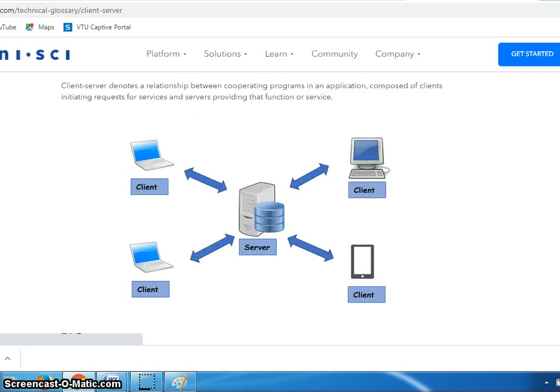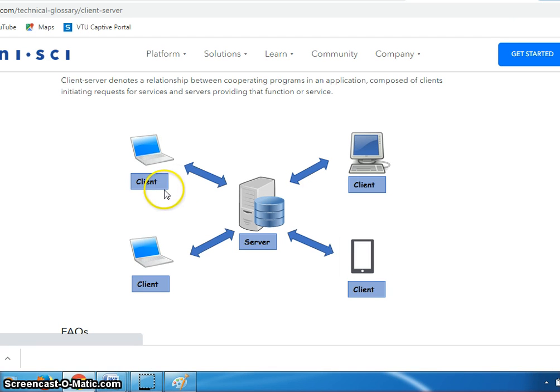This is the best example for a client server architecture pattern, and these are the many clients. In this picture you can see 4 clients. 3 clients are interacting with laptops, 1 client is interacting with a personal desktop, and another client is interacting with an iPad here.